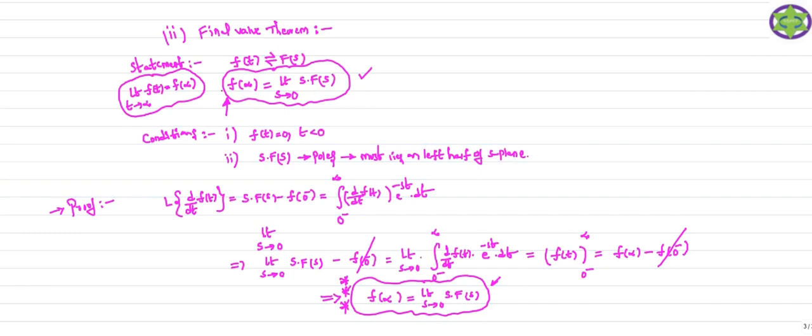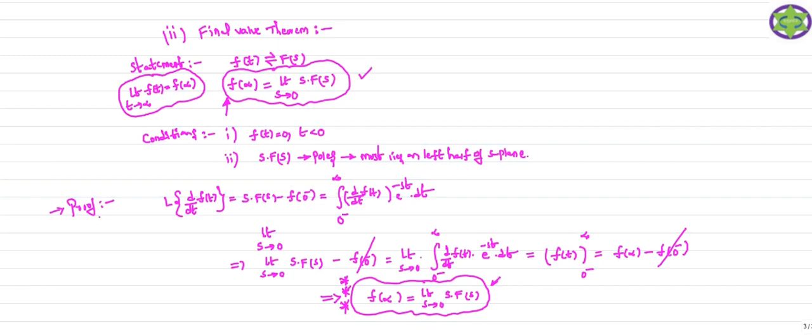If you want to prove the final value of the signal, this signal must satisfy these two important conditions. One condition is the signal must be defined for t greater than 0 and its value is 0 for t less than 0. And if you calculate the poles of this function, the poles must always lie on the left half of the s plane. In that case only are we going to find the final value of the signal.